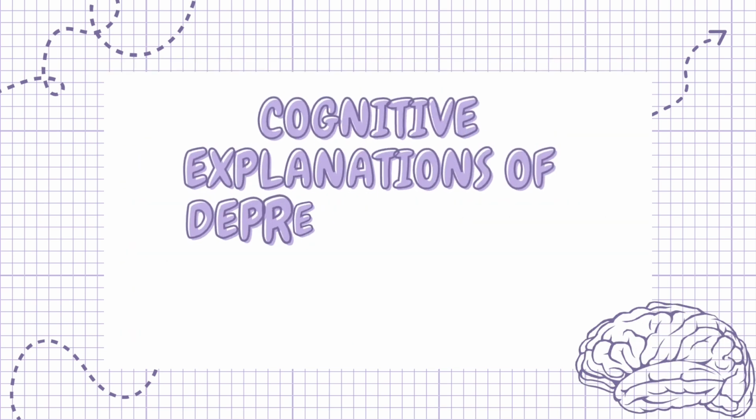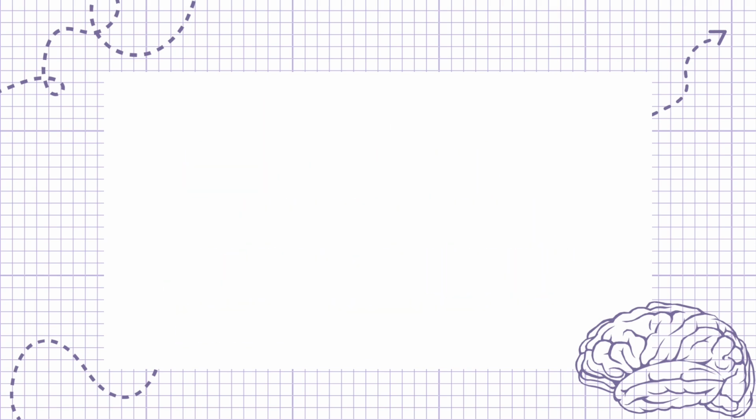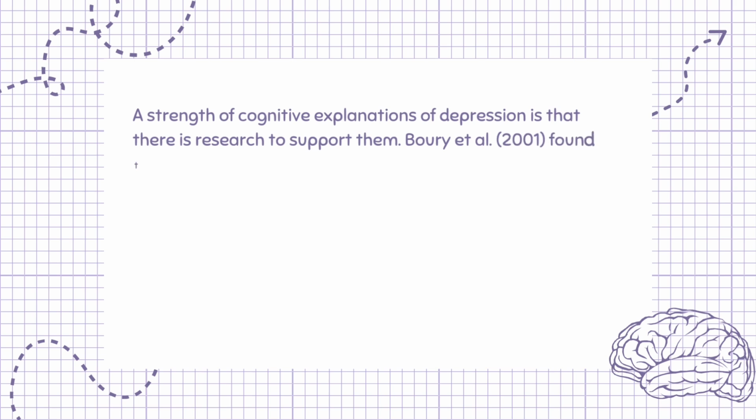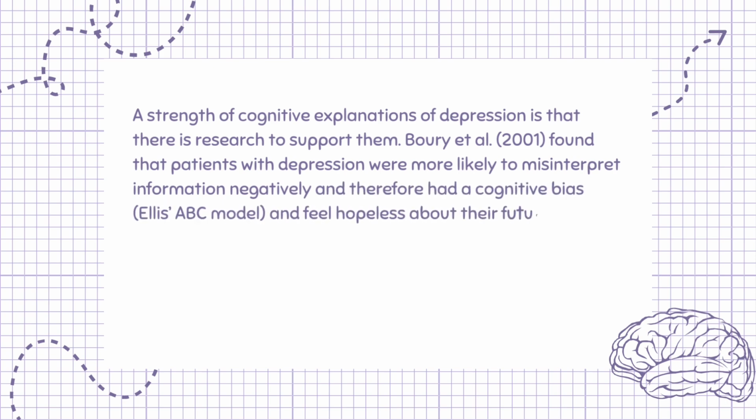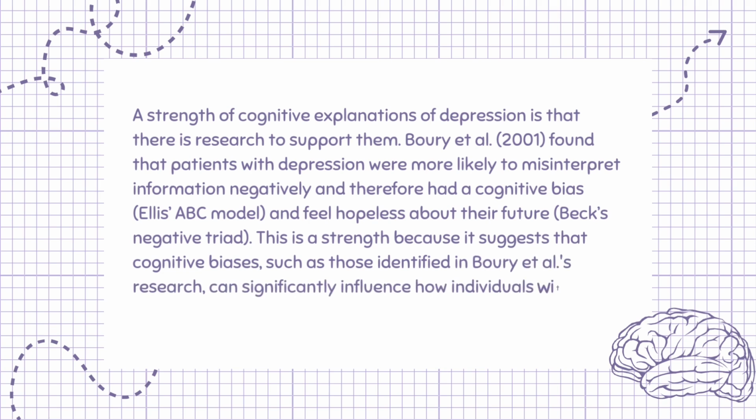Cognitive explanations of depression have several strengths and limitations. A strength of cognitive explanations of depression is that there is research to support them. Burri et al., 2001, found that patients with depression were more likely to misinterpret information negatively and therefore had a cognitive bias, A-level model, and feel hopeless about their future, Beck's negative triad. This is a strength because it suggests that cognitive biases, such as those identified in Burri et al.'s research, can significantly influence how individuals with depression perceive their experiences and future.